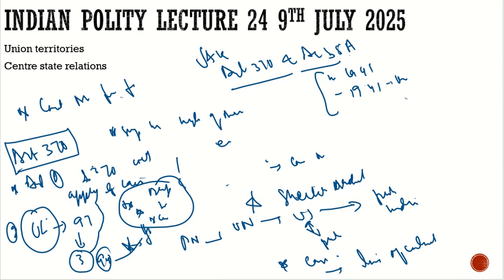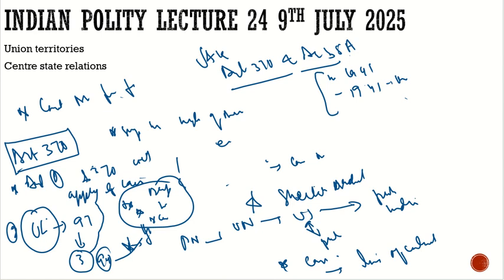And then further, Article 370 does not end here. Article 370 says that suppose tomorrow Kashmir wants other provisions of the Indian Constitution to also apply to Jammu and Kashmir. How can it apply?